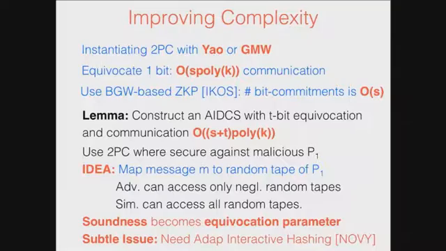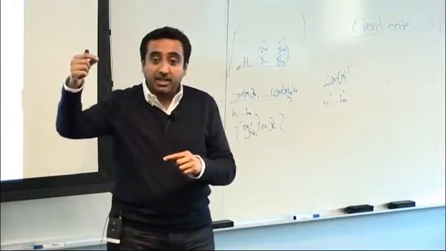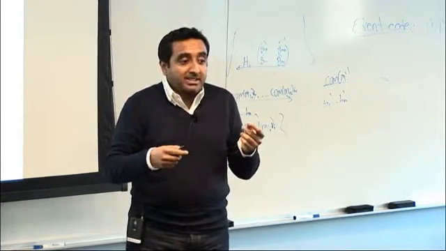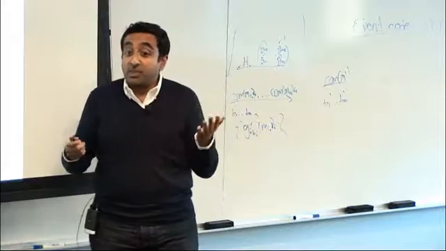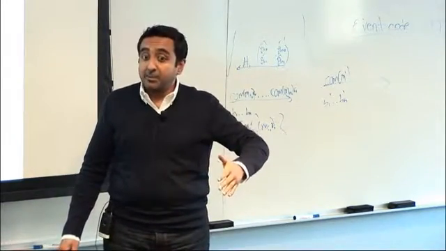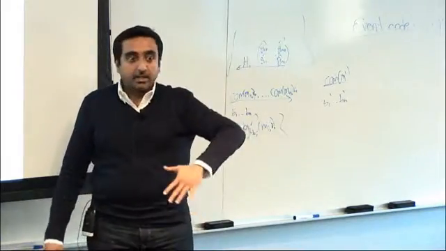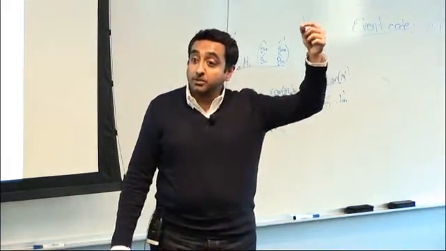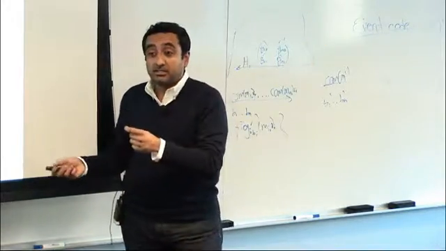Okay, and it's still more non-trivial for the following reason. I also need an adaptive property, which is that later I need to be able to equivocate my message as the simulator. Now, the problem arises in interactive hashing, where we don't know of interactive hashing protocols which have this adaptive property, where I commit to my message and then later, for anything I want, produce input and randomness consistent with this.